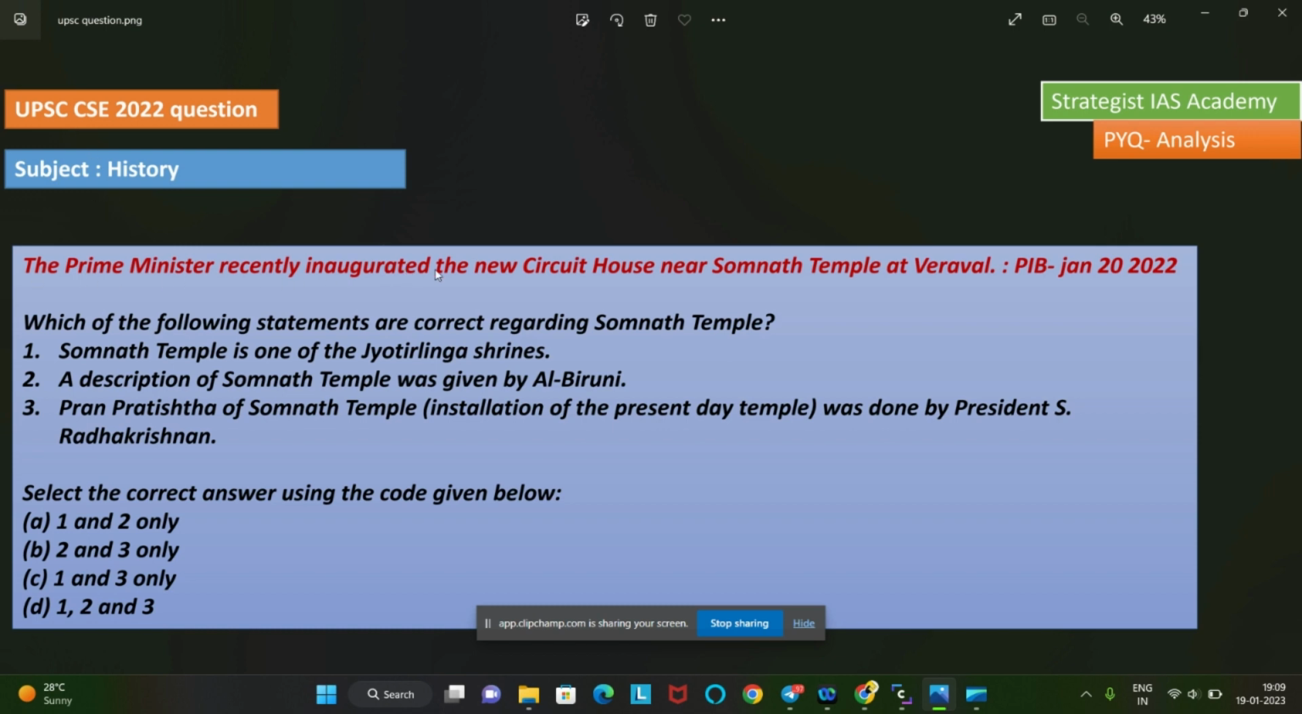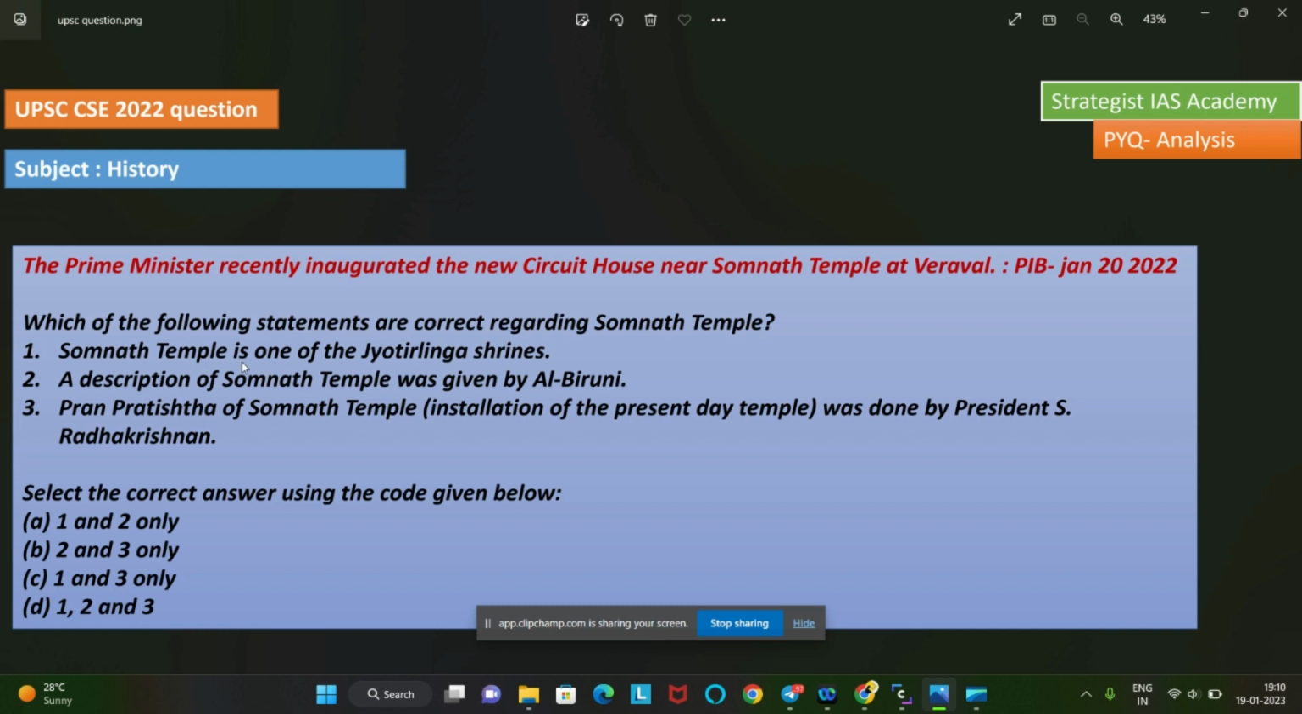We can see, the Prime Minister recently inaugurated the new circuit house near the Somnath temple at Veraval. So this I have shown in a previous slide. This PIB is from Jan 2022. So what they are asking, this news they already gave, and they are asking the question, which of the following statements are correct regarding Somnath temple? Actually, this line was also given in the question paper, and then the question was framed like this.